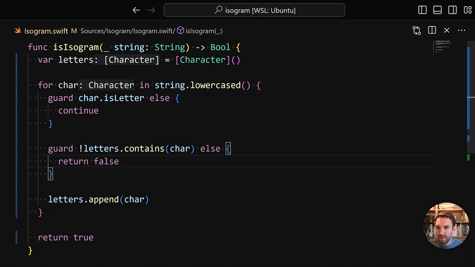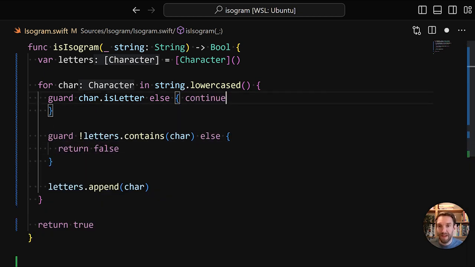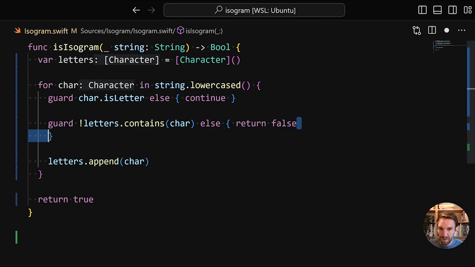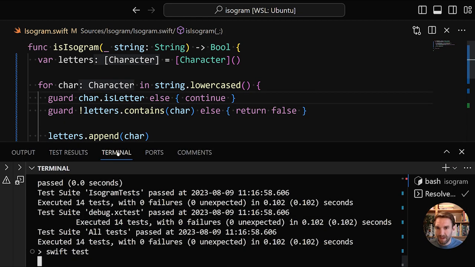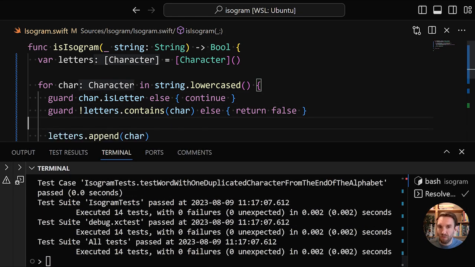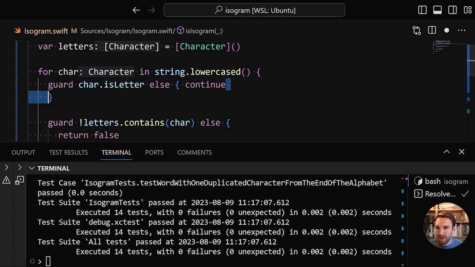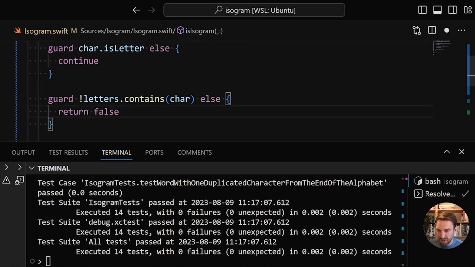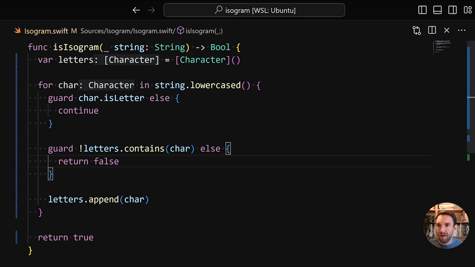So we could have them be specified on the same line. So we can make it like this. I don't care either way. For the demo, I think I'll just put them on separate lines. So this is the third refactoring where we're going to use guard statements.